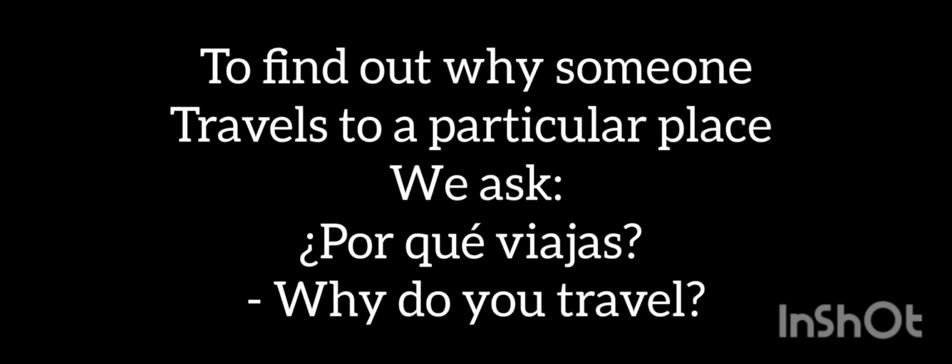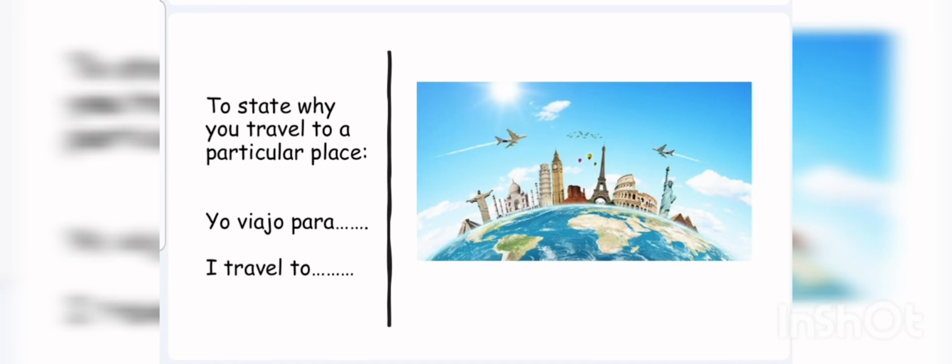Our focus will now be on why you travel to the different places. To find out why someone travels, we ask the question, ¿por qué viajas? Otra vez, ¿por qué viajas? Meaning, why do you travel? Now, para responder, to respond to the question, all you have to say is, yo viajo para. I travel to. Otra vez, yo viajo para. And then your reason for traveling to the particular place is what you'd place there on the line.